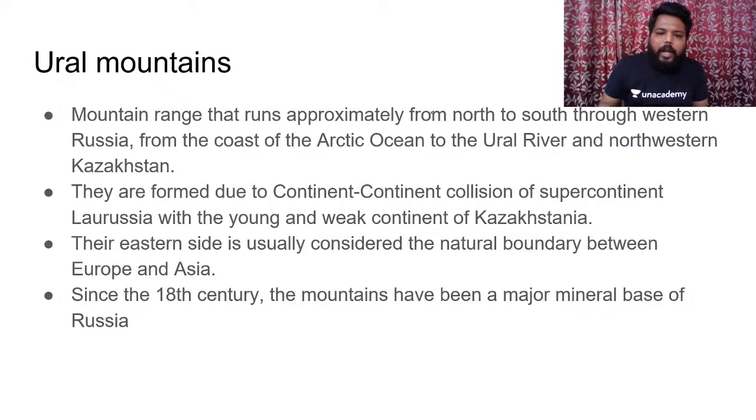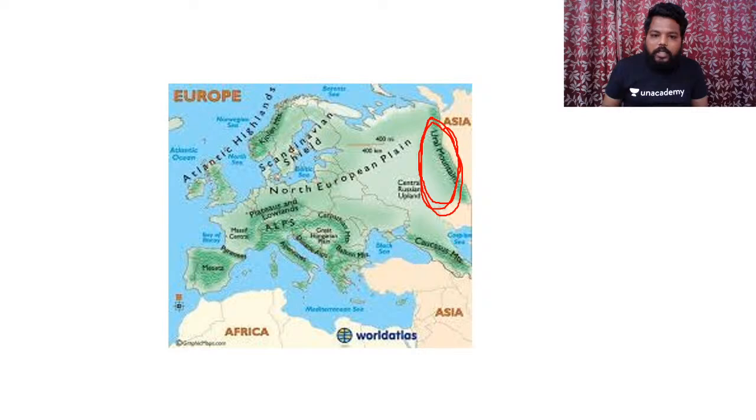And these particular Ural Mountains are formed because of continent-continent collision of the supercontinent called Laurasia with the young and weak continent called Kazakhstania. And the eastern boundary of the Ural Mountains is usually considered the natural boundary between Europe and Asia, as I've already said. You can see these Ural Mountains over here. Please make a mark of these particular Ural Mountains in your atlas.